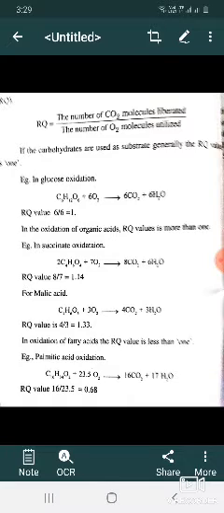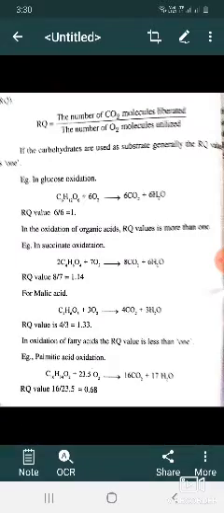So the RQ value in respiration represents the type of substrate. In case two types of substrates participate in the respiration, the mean value is taken into consideration.